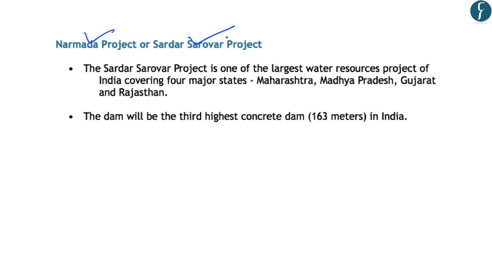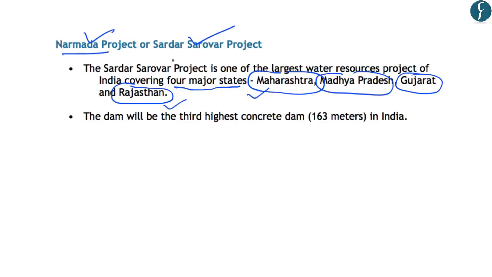Now, the important fact for us from preliminary examination point of view is that this Narmada project covers 4 major states of India, and these include Maharashtra, Madhya Pradesh, Gujarat, and Rajasthan. Now, although the river Narmada does not pass through the states of Maharashtra and Rajasthan, yet the Narmada project or the Sardar Sarovar project is aimed at benefiting Maharashtra and Rajasthan as well. Another important point to be noted is that this dam will be the third highest concrete dam in India. And you should note that the highest concrete dam in India is the Bhakra Nangal Dam in Punjab.